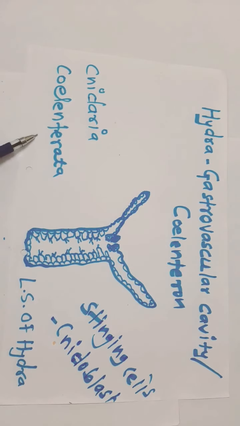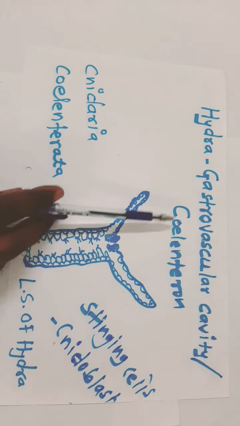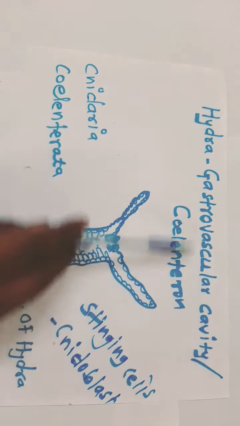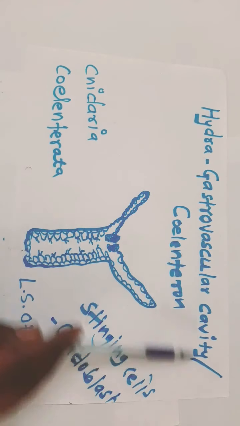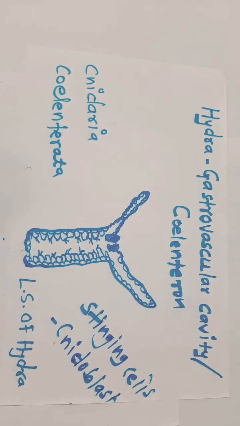And why is it called Coelenterata? Because the organisms belonging to Cnidaria or Coelenterata have an internal body cavity, called the gastrovascular cavity, or coelenteron. That's why this phylum is also known as Coelenterata, and due to the presence of stinging cells, the cnidoblasts, in the tentacles, it is also known as Cnidaria.